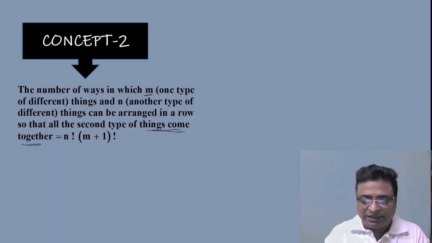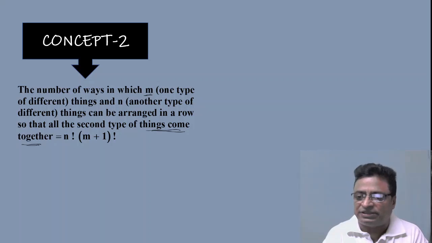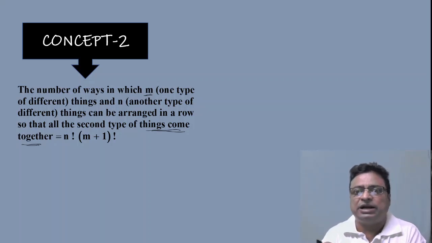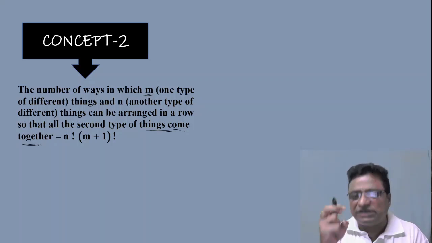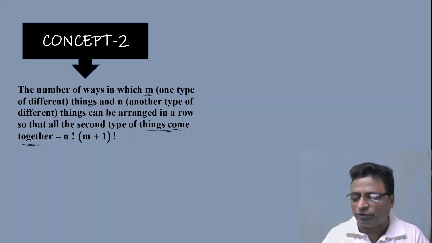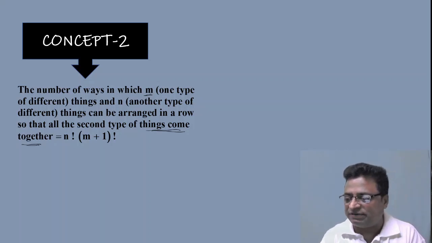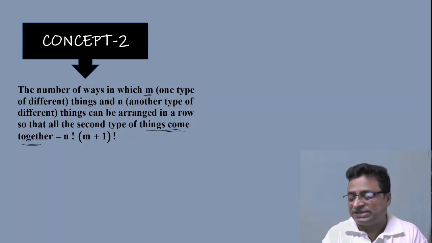Suppose I have m different things of one kind and n different things of another kind. What is the number of ways of arranging them in a row such that the second type, that means all n different things, always come together? This is the question given for you. Then what to do? You consider the entire second group of n different things as a single thing. That means you make it a single string.